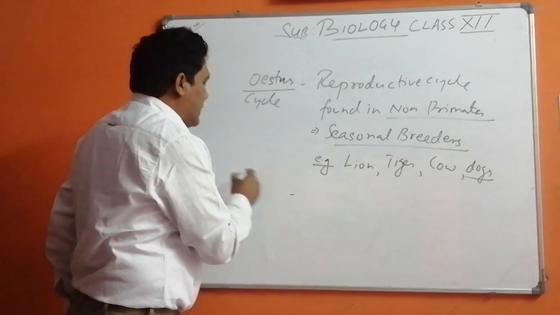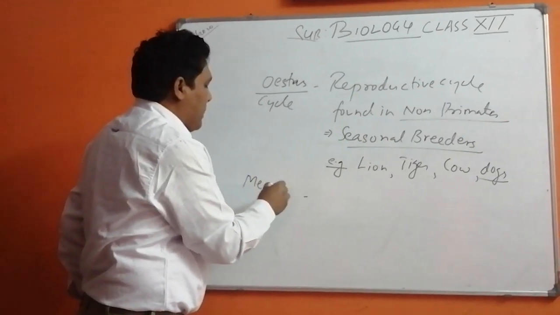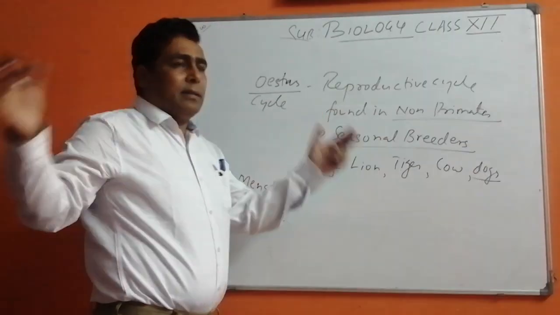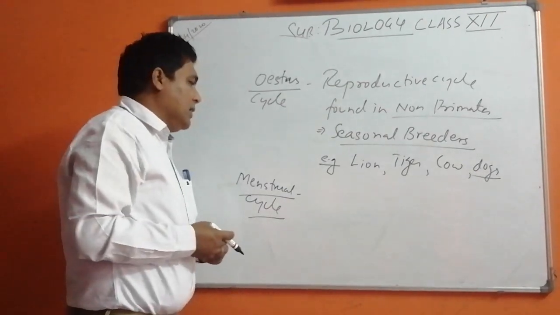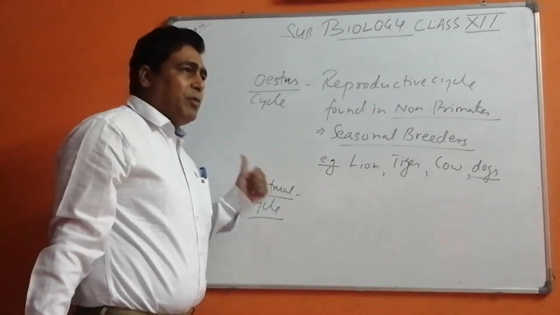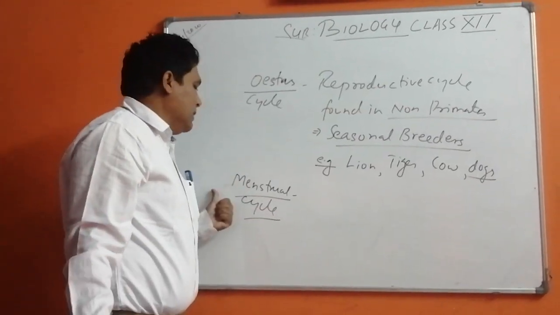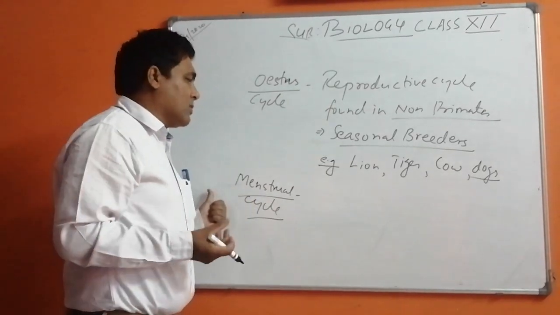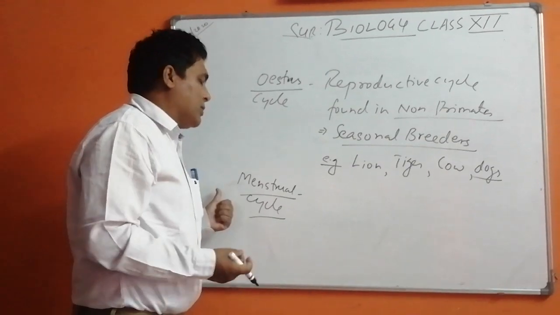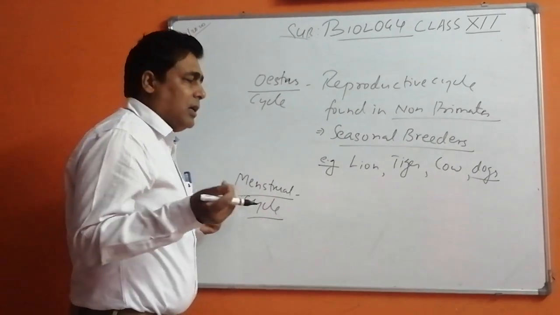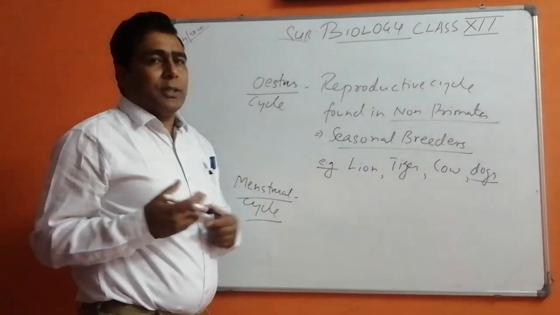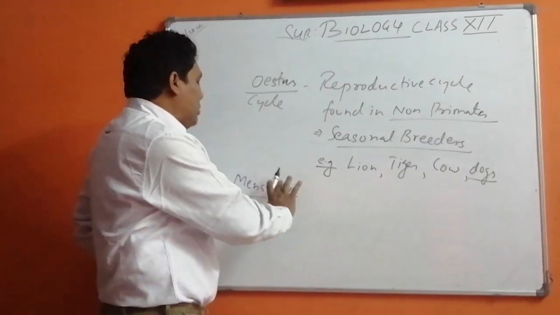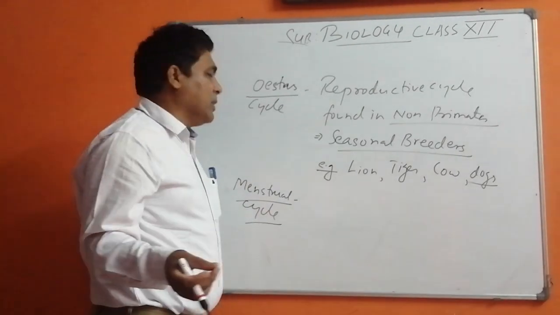Now coming to the next cycle, that is menstrual. When we talk about the menstrual cycle, this is a complete span of time in which the females of mammals undergo reproductive changes in their body parts, uterus and ovaries also, where they produce a new ovum, and they actually prepare themselves for reproduction. We are going to learn more about it again in the human reproduction part.